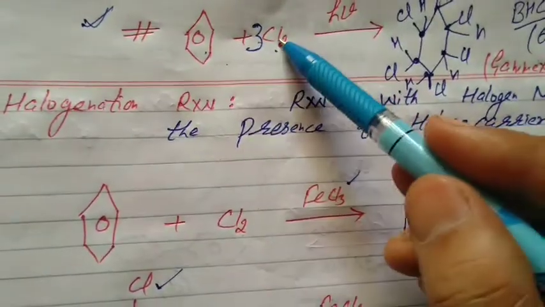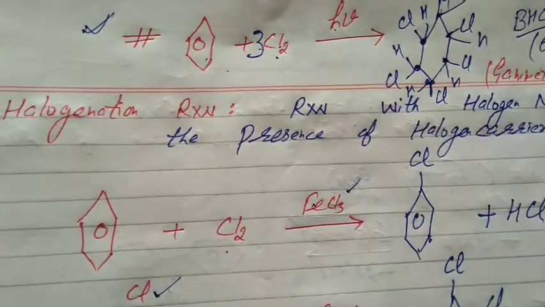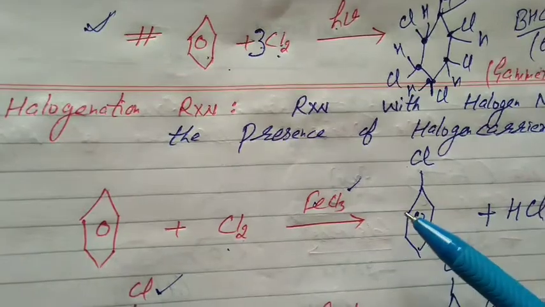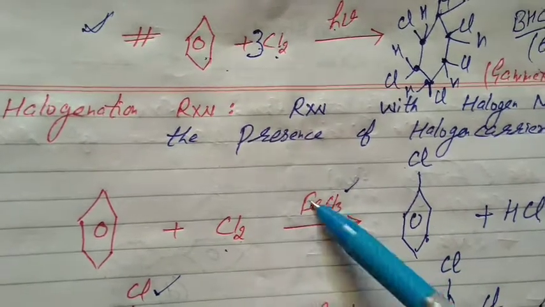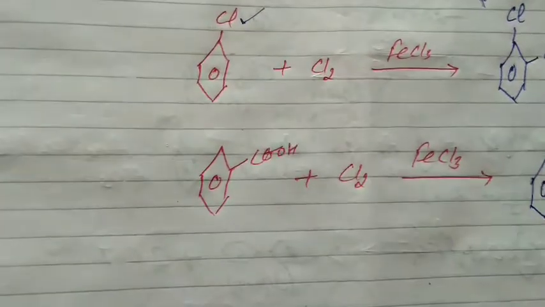Benzene with chlorine in sunlight makes gamexane. Chlorine in ferric chloride makes chlorobenzene. When we do conversions, to convert benzene to chlorobenzene, we will add this condition. Please don't add this condition for gamexane. After this, next, fourth, Friedel-Crafts alkylation reaction.